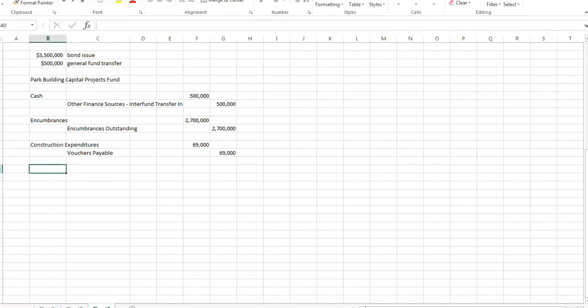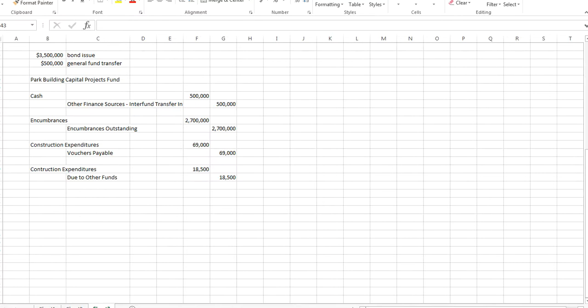Then we have a payable recorded for an $18,500 billing from water and sewer because they had to extend our water pipes. Even though that's still part of the city, it's still a construction expenditure. That one was $18,500, and we're going to call this due to other funds because it is interfund, but it's not a transfer yet. It's just due to.